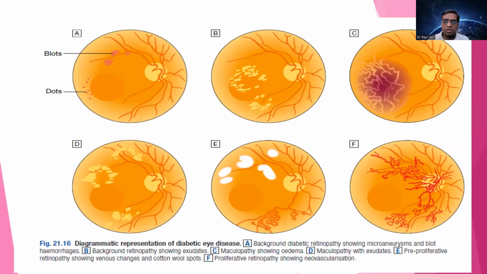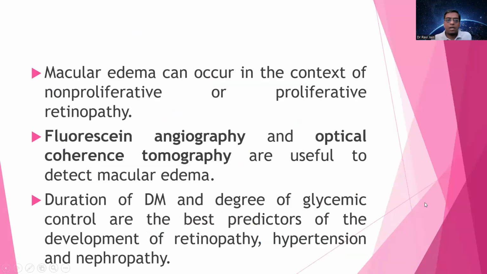This is the diagrammatic representation of the diabetic eye disease. A shows the background diabetic retinopathy, showing microaneurysm and blot hemorrhages. We have blot hemorrhages when we have microaneurysm. In B, background shows exudates. We can see the exudates. C, maculopathy showing edema. This is the edema. D, again exudates. Maculopathy with exudates. E, we have pre-proliferative retinopathy showing venous changes and cotton wool spots. This is the cotton wool spots. And F, with neovascularization, new blood vessel formation taking place.